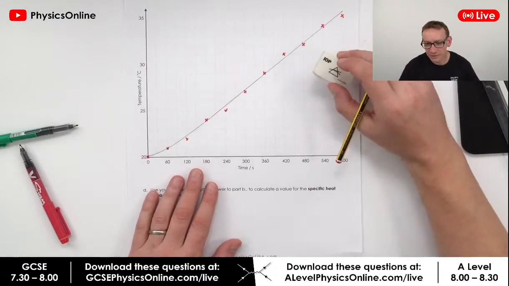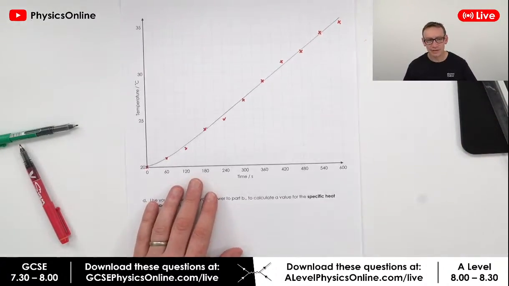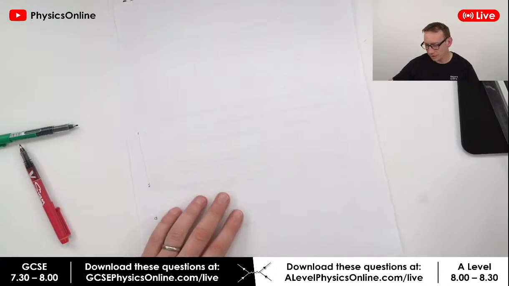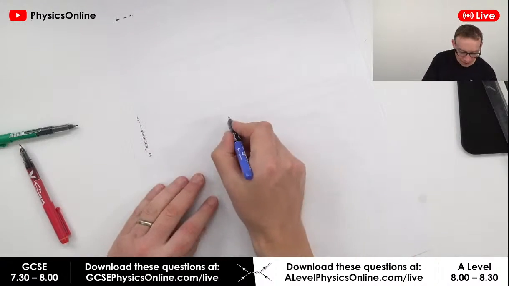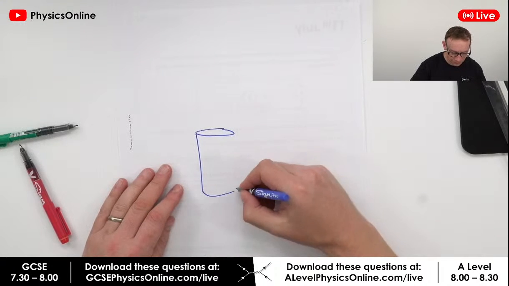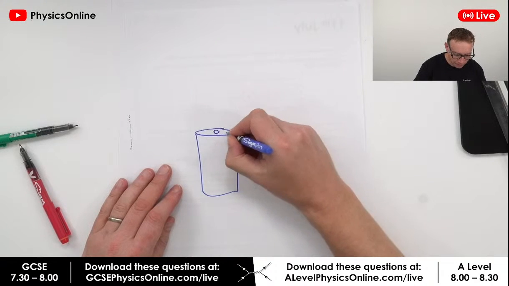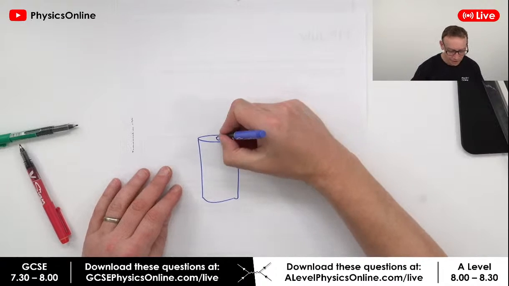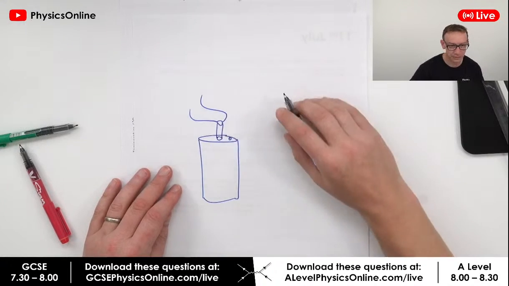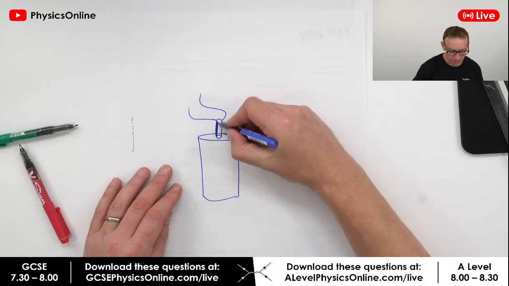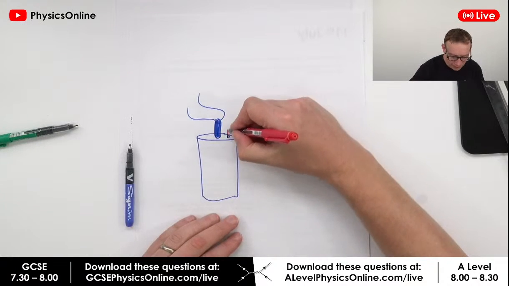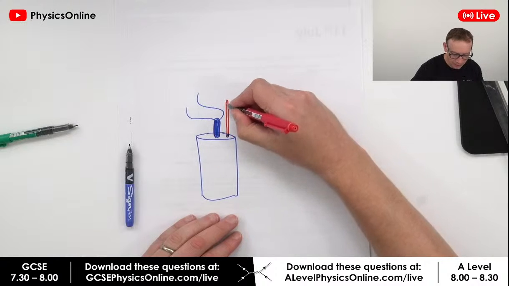Now the reason for this is that when we're doing the experiment, I'm just going to draw it on the other side, you often have this cylindrical thing. I'm sure lots of you have seen this at school. There's 2 holes in the top like that, okay? Now one of them has the electrical heater in it, and that goes off to our electrical circuit. So that's our heater in this hole over here. But in the other hole next to it is where we have our thermometer, okay?